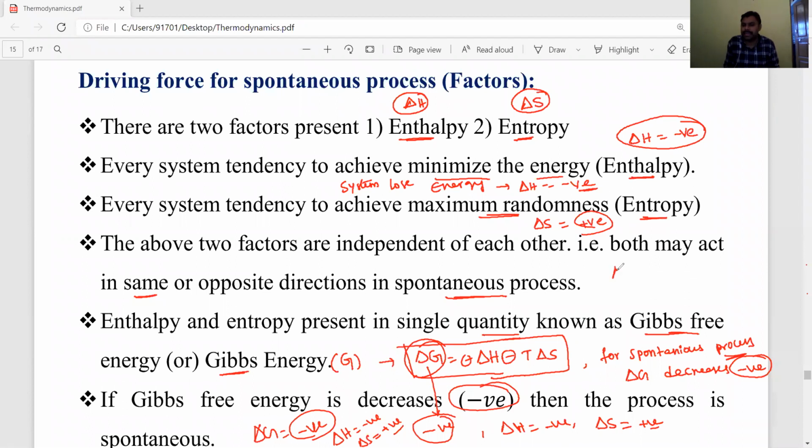And the relation between delta G, delta H and delta S is delta G equals delta H minus T delta S. If delta H is negative and delta S is positive, then delta G also becomes negative. Okay, students, you have to remember that point. Then delta G negative means this process is always spontaneous. Always think of only one thing: if the Gibbs free energy change decreases, meaning delta G is negative, then the process is always spontaneous. The spontaneity of a process mainly depends on delta H and delta S.